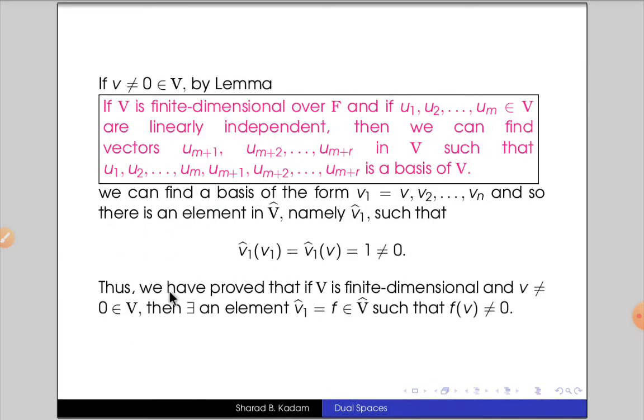So that means we have proved that if V is finite dimensional and v is a non-zero vector in the vector space V, then there exists an element v1 hat, which we take to be a linear functional f in the dual space of vector space V, such that f of v is non-zero. So we have proved the lemma. Thank you.